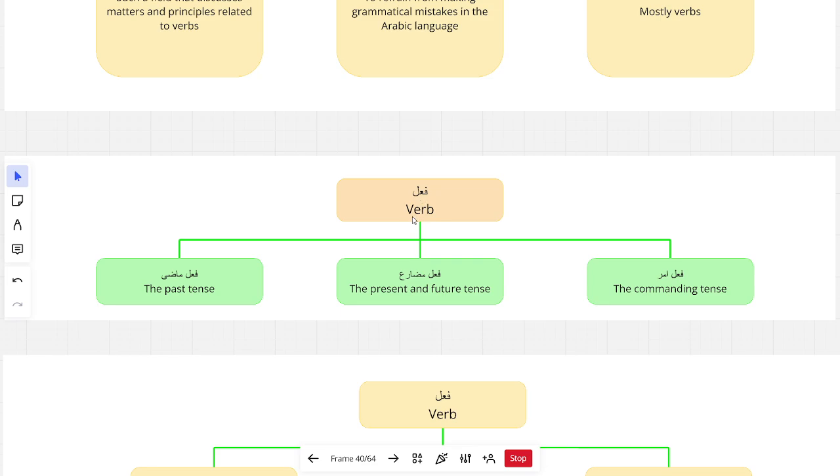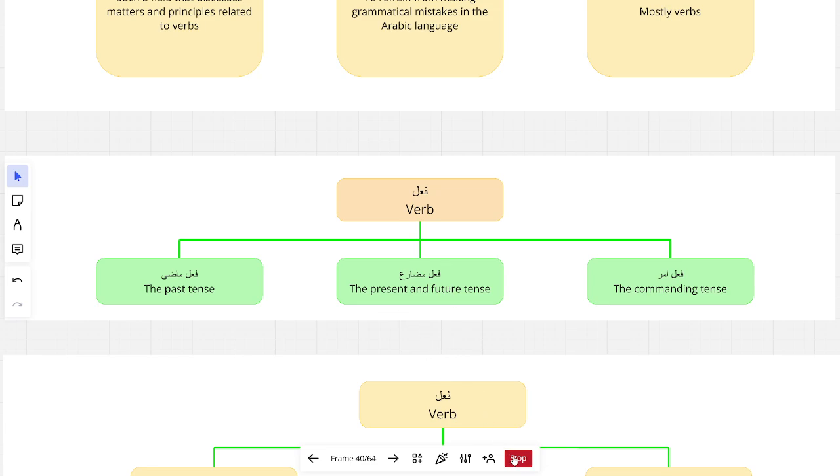A verb in Arabic is defined as fi'l. When we have a verb, we can categorize verbs into three categories: فعل ماضي, فعل مضارع, فعل أمر. Now this is a categorization that is different compared to the categorization we did in our last Nahwa lesson.